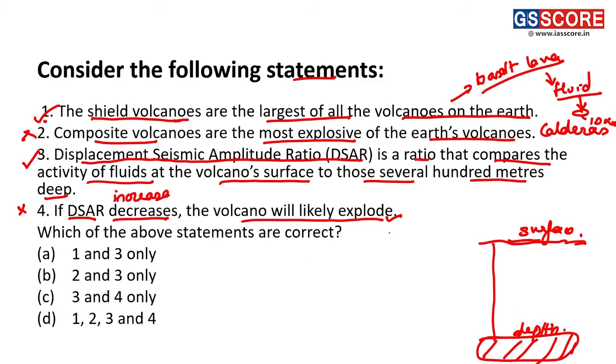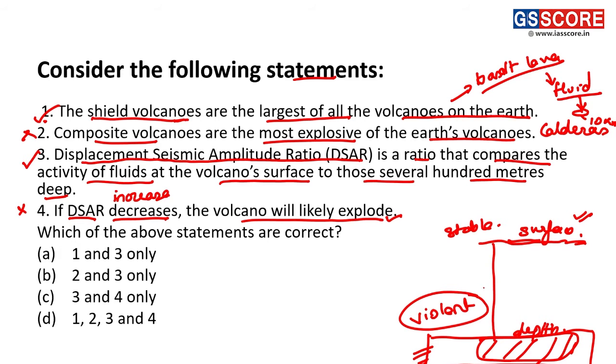What happens is, at the surface, when DSAR increases, it is quite stable, but the magma present at depth is becoming violent and it leads to the explosion. So statements 1 and 3 are correct, making A the correct answer.